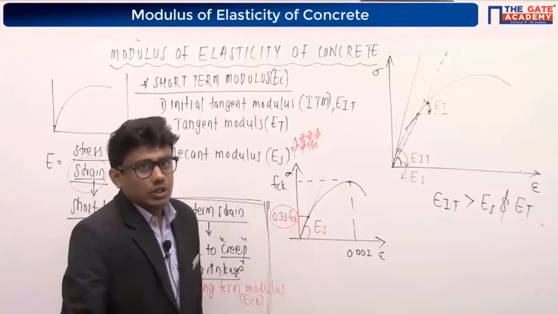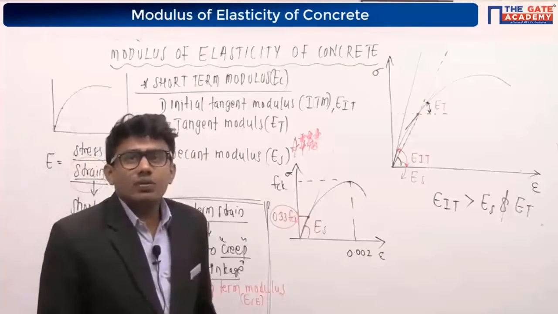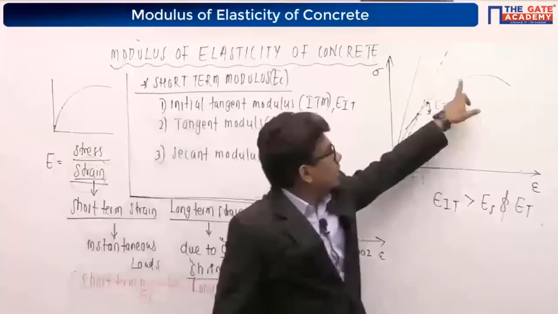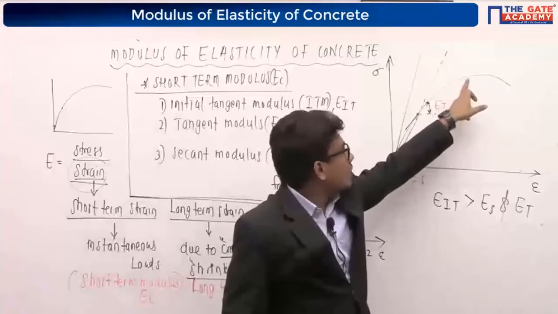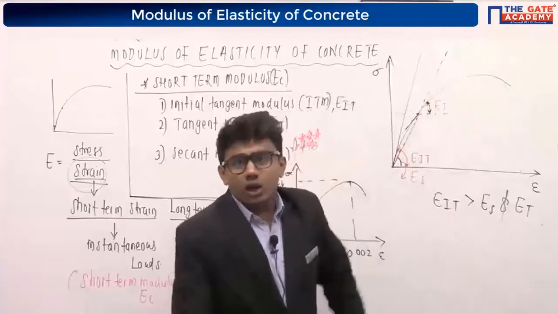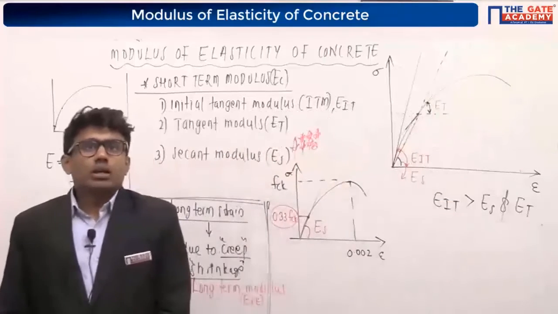Please note it down. In the secant, we need to join the point to the origin. Yes, you are right. If you want the secant modulus corresponding to this point, connect this point to the origin, draw the line, and find the slope. That will give you the secant modulus.